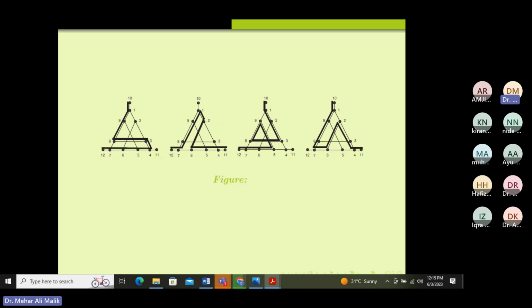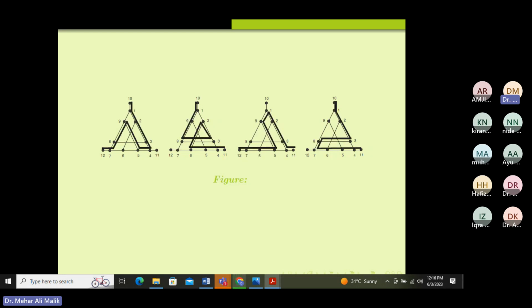For example, if someone says, what about vertex 3? Can you find a path where vertex 3 is missing? Here is a path where vertex 3 is missing. The longest path in this graph has 10 vertices, not less, not more, and the order of this graph is 12. There are also 4 other paths where vertex 6, vertex 8 and vertex 9 are missing. So this is still the smallest known non-planar graph where each vertex is missed by some longest path.